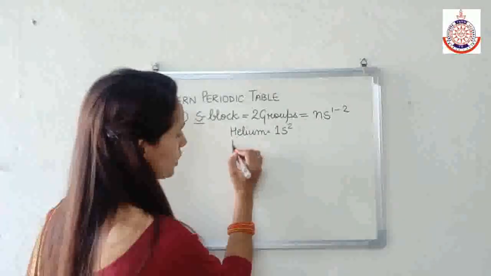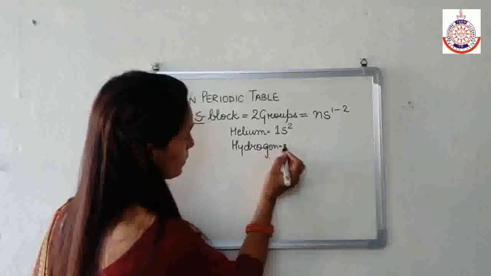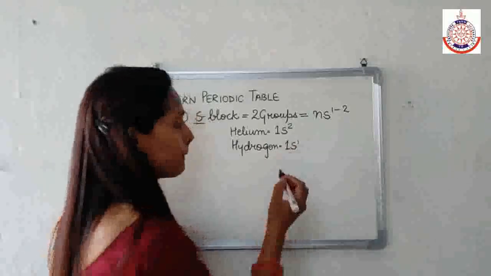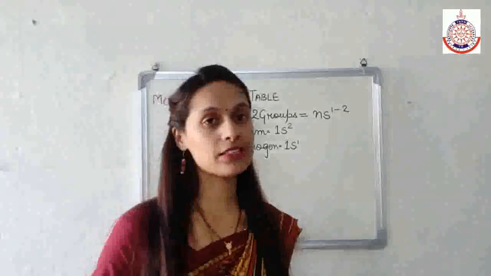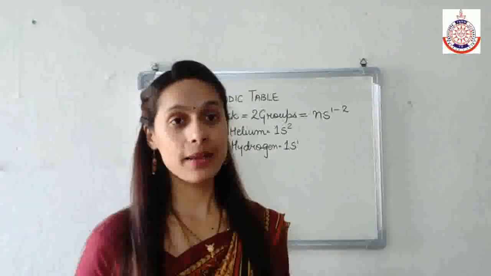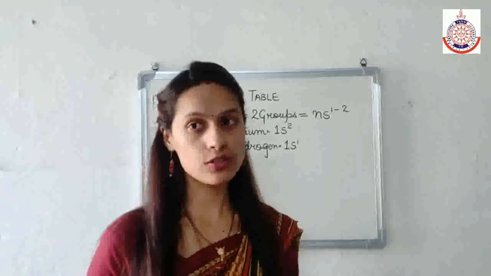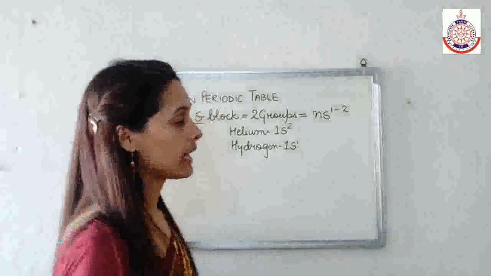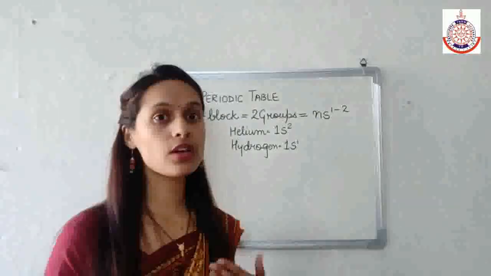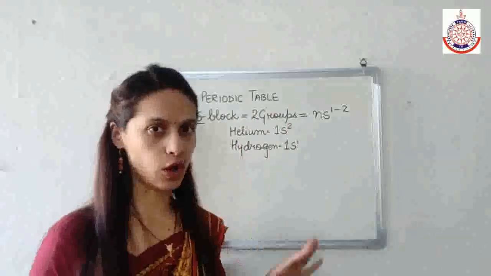And the second exception is hydrogen. Now, though hydrogen is present in the first group, due to its capability to attract an electron, to accept an electron, it resembles the halogens also, and that's why the position of hydrogen is controversial. So these two are exceptions in S block.